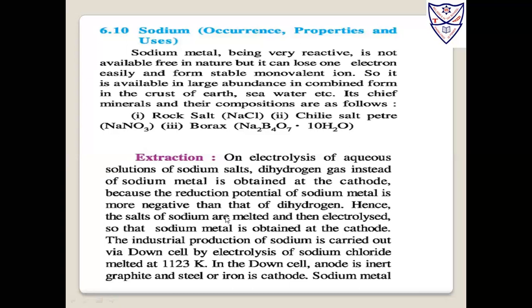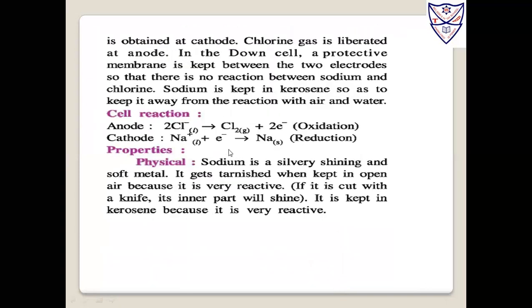Hence the salts of sodium are melted and then electrolyzed so that sodium metal is obtained at the cathode. The industrial production of sodium is carried out via the Downs cell by electrolysis of sodium chloride melted at 1123 Kelvin. In this way the extraction can proceed. You can see here the anode and the cathode.